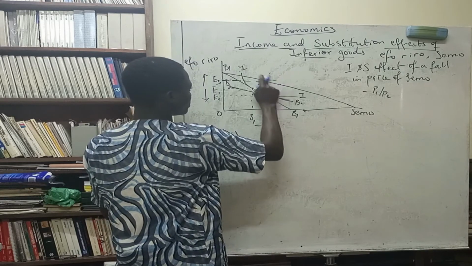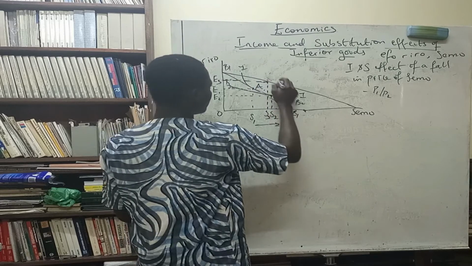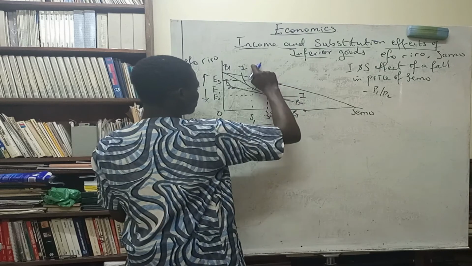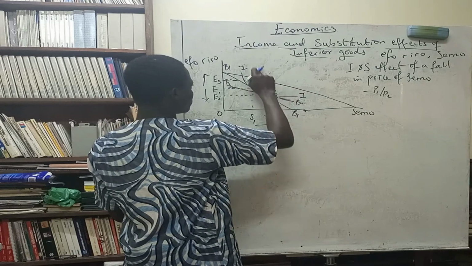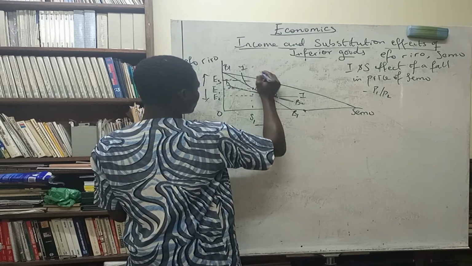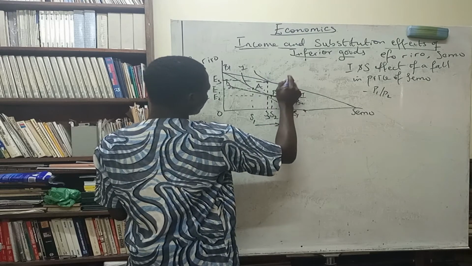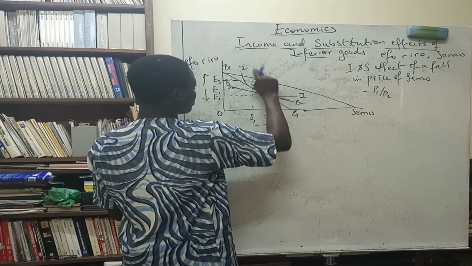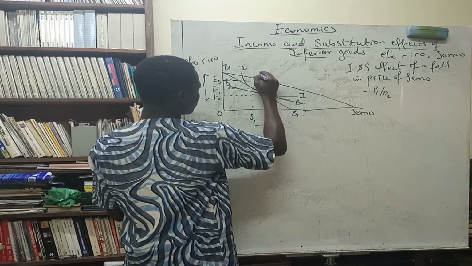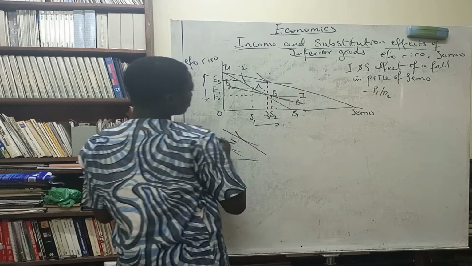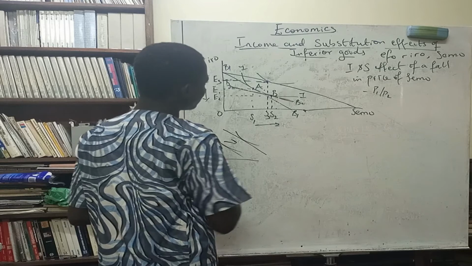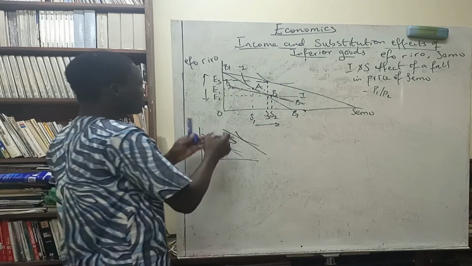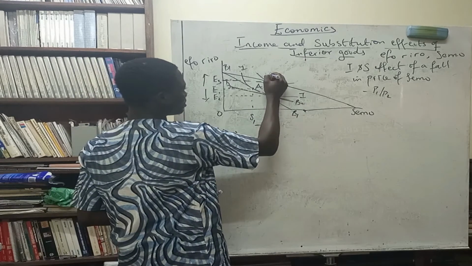Before I put this, there's going to be a new indifference curve that has to be tangential at that point. So we have something like this. Nope, this is still wrong. Sometimes this stuff could be annoying to draw. Let's just model it this way. Here is where it is tangential, although it's not perfectly right, but let's just assume this is where it is tangential to this point. So this is point C.